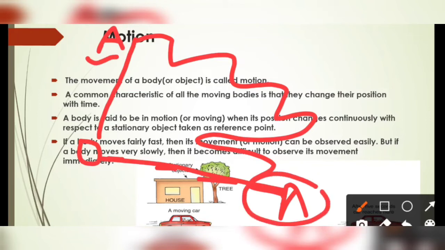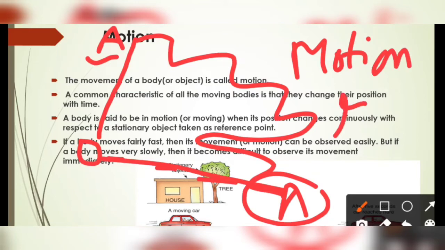So there are two things in physics: one is motion, the other is rest. Motion is relative in nature. We can say that motion is a relative term.